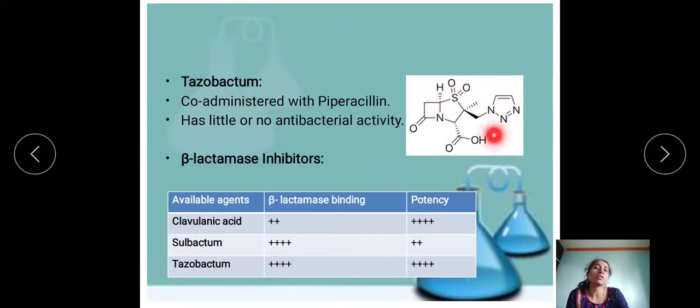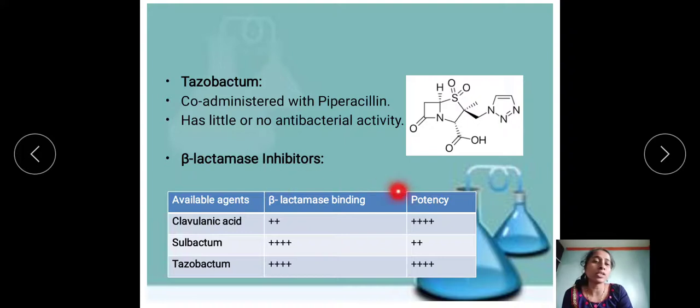This is the structure of tazobactam. Instead of sulfur, or we can say the thia group, we have a sulfoxide group over here. It can be co-administered with piperacillin. It has little or no antibacterial activity, but we use it in combination with the beta-lactam antibiotics, so that's why.